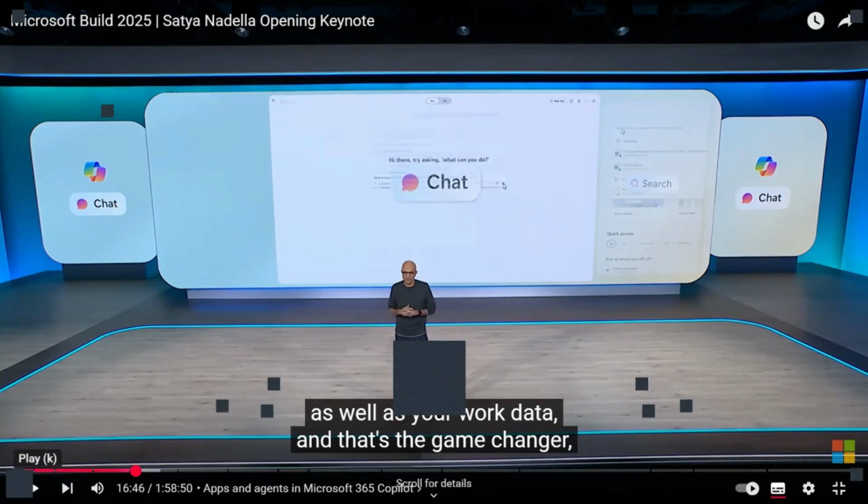So this is very significant, that until now chat has only been integrated with web data, but now what they are saying is that the work-related data which is on your system, in the company environment, will also be able to interact with the Copilot.